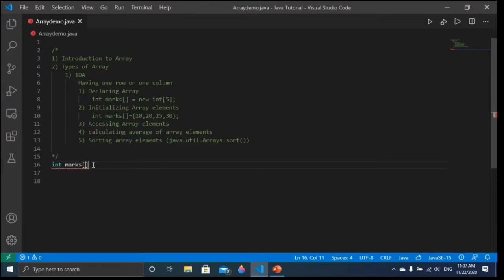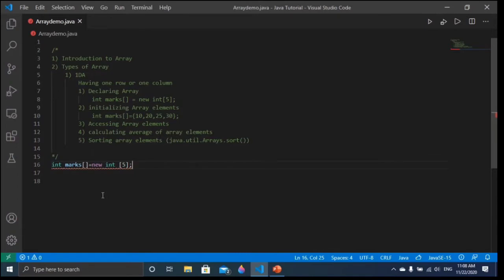This square bracket tells what the size of the array will be, and then equals, then we give the new operator, then int, and then the size of the array. Suppose I want to store the marks of 5 subjects, or the marks of 5 children, so here the array size is 5.